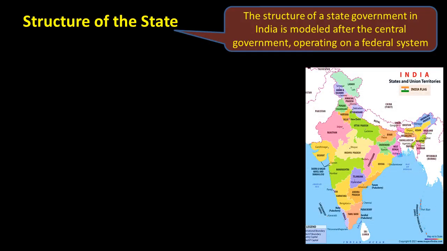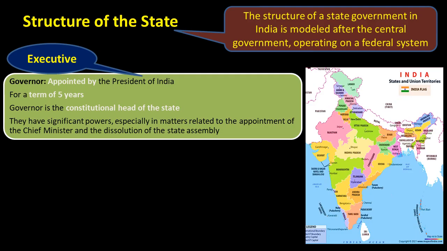Structure of the state. The structure of a state government in India is modeled after the central government, operating on a federal system. Executive. The governor is appointed by the President of India for a term of 5 years. The governor is the constitutional head of the state. They have significant powers, especially in matters related to the appointment of the Chief Minister and the dissolution of the State Assembly.